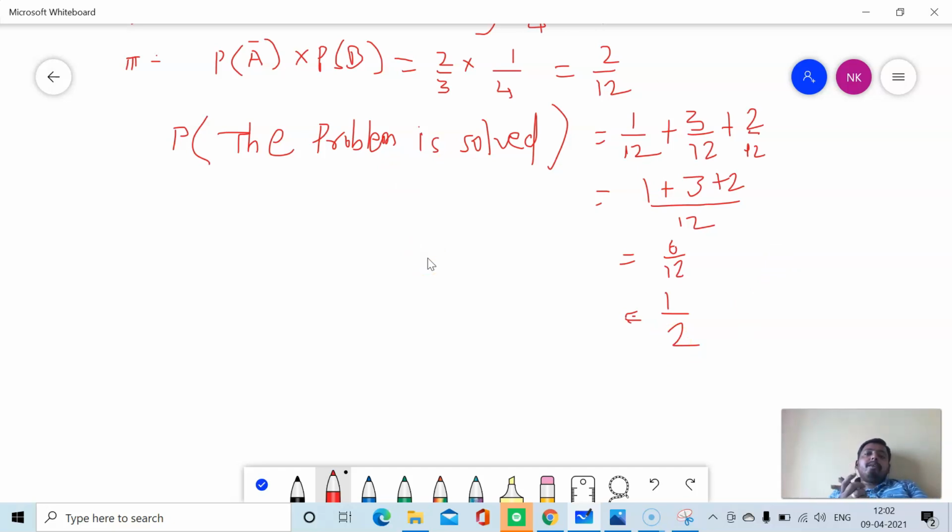That means there is a 50% chance that the problem is solved. We are not concerned with who has solved the problem. We are concerned with the probability, the chance, that the problem gets solved. That is the main question. So we have got the answer as 1 upon 2.